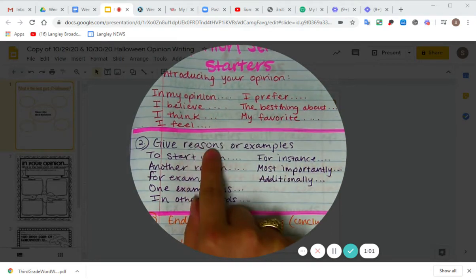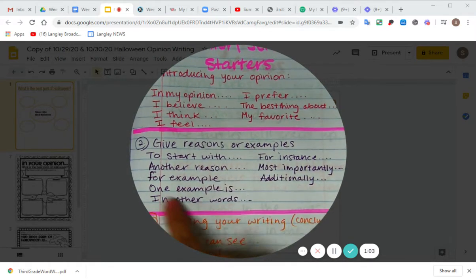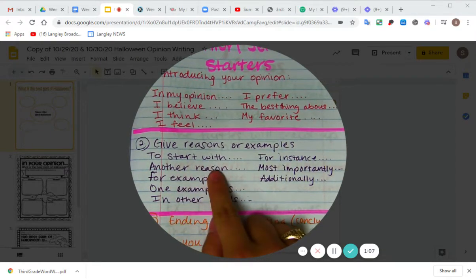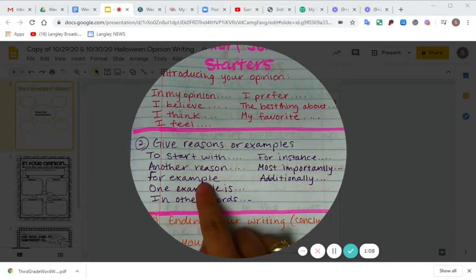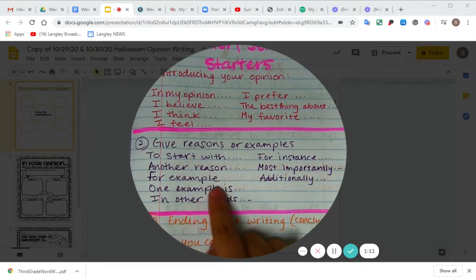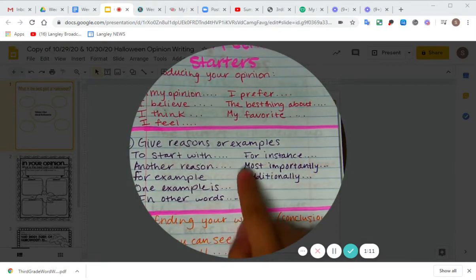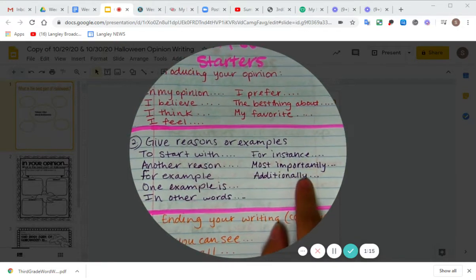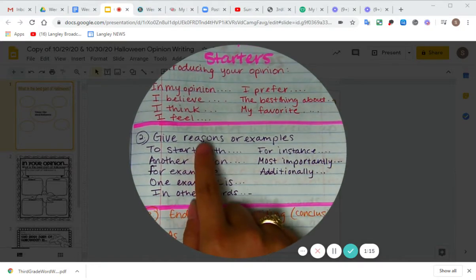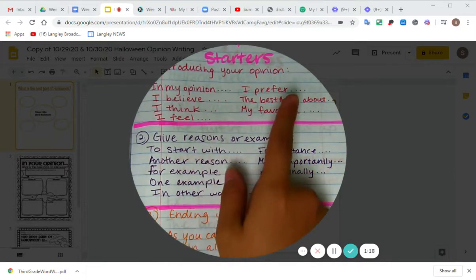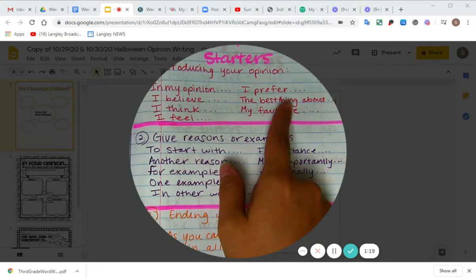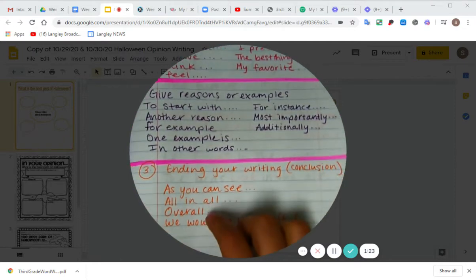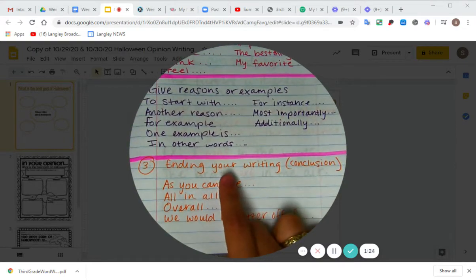Let's look at the second set. After you've written your introduction and stated your opinion, you're ready to give reasons and examples. These are some things you can use to start with: another reason, for example, one example is, in other words, for instance, most importantly, and additionally. When you're ready to give reasons for why the best thing about Halloween is hanging out with your friends, you can use these to help you out.